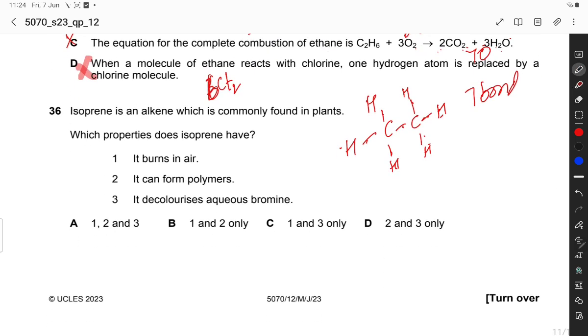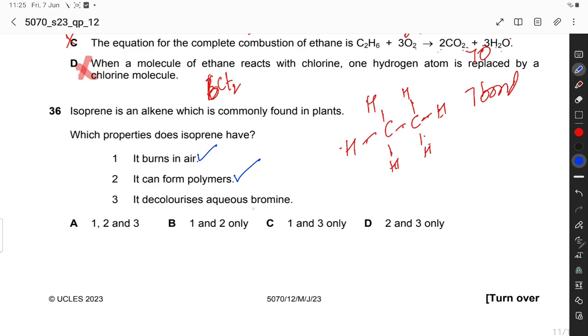Isoprene is an alkene which is commonly found in plants. Which properties does isoprene have? It burns in air to form carbon dioxide and water. It is an alkene, so it can form polymers.